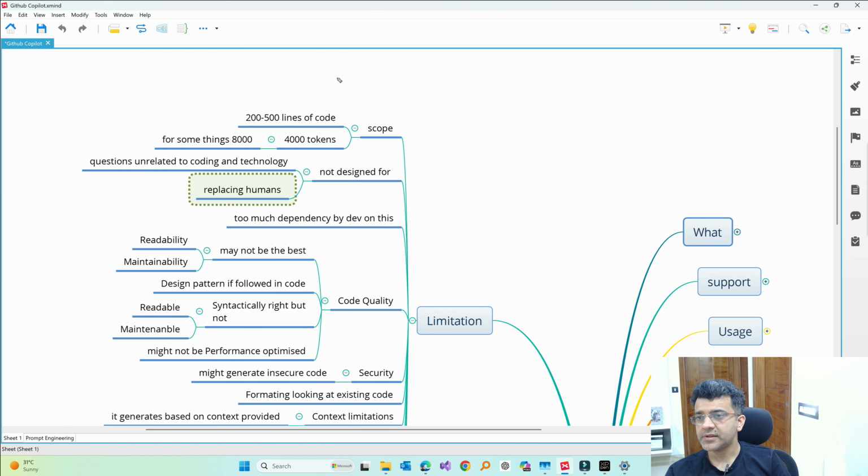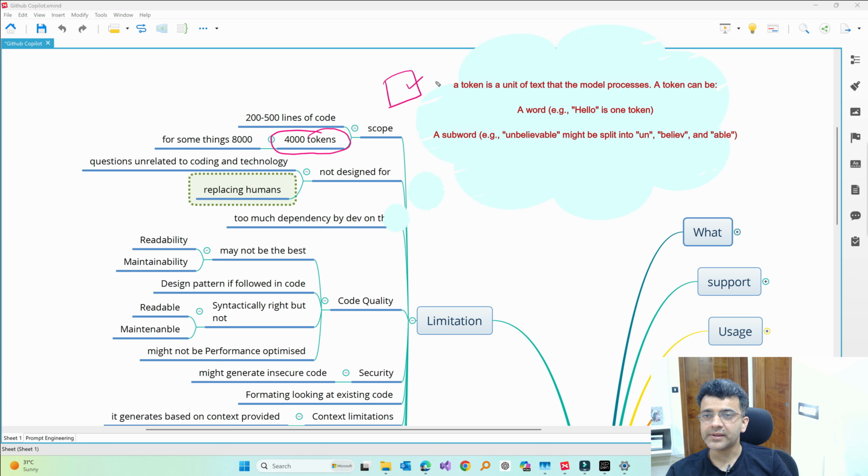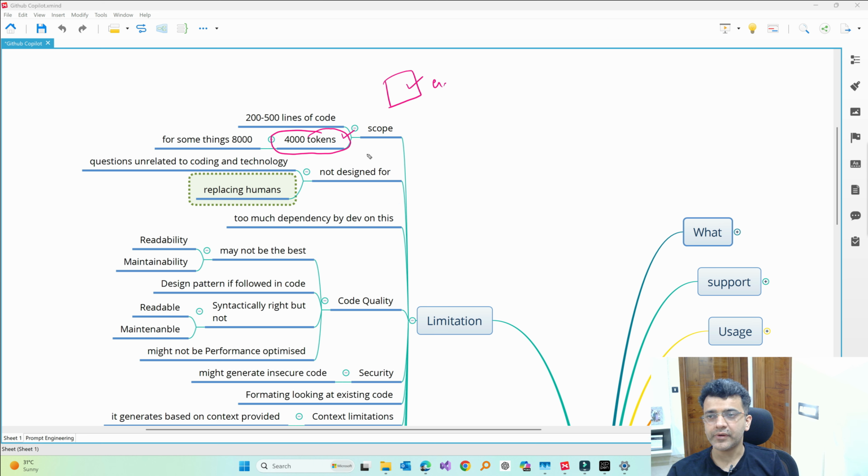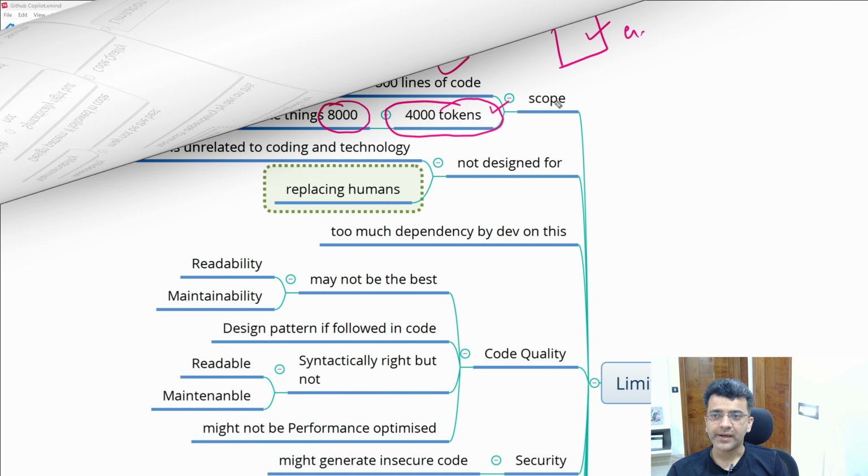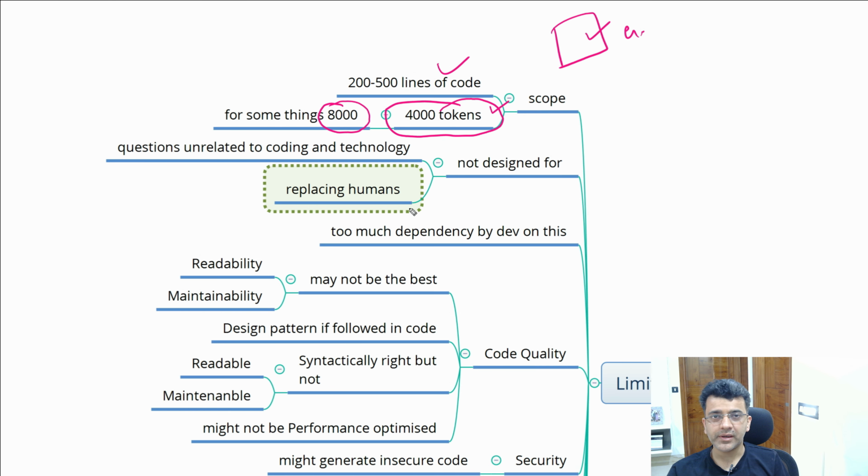The first limitation is the amount of tokens that we can send. Like you must have seen in ChatGPT, there is a text box and you can pass a limited amount of text. If you pass more than that, it gives an error that it cannot accommodate it, because it can take only a certain number of tokens. Let's say you have a very big repo with 500 files. It cannot take all of it. So that is a limitation, and for some things it takes 8,000 tokens as well, but that is also not enough. It's like 500 lines of code, or let's say 1,000 lines of code.